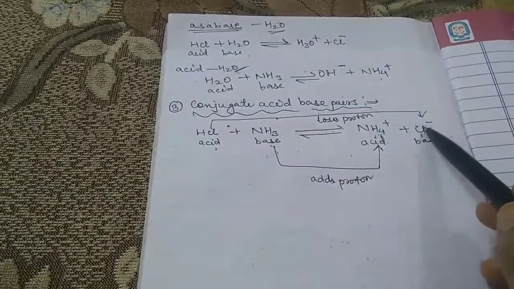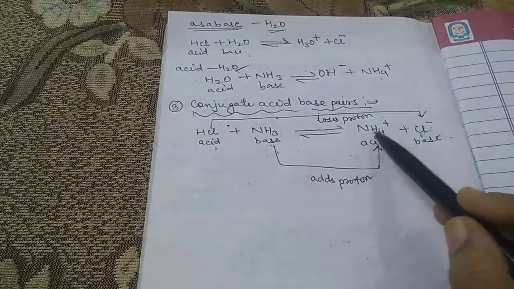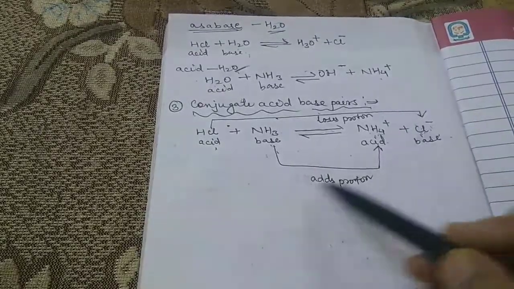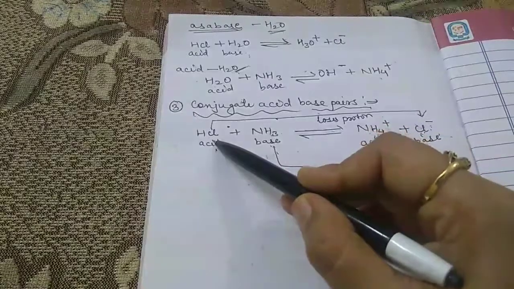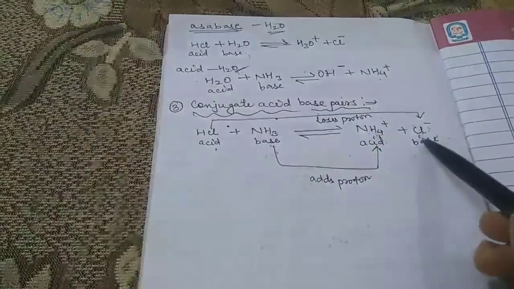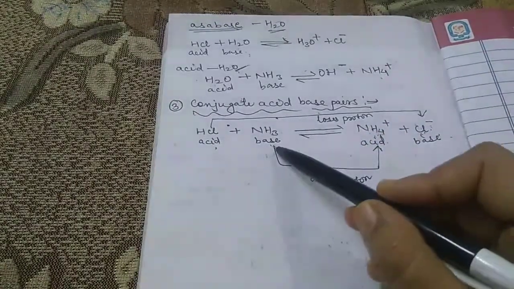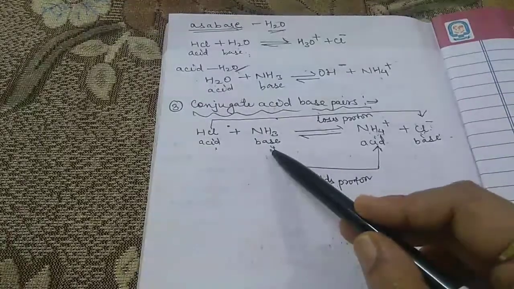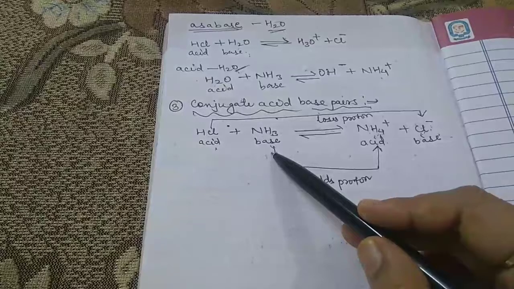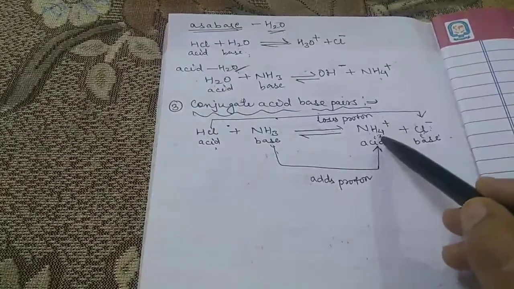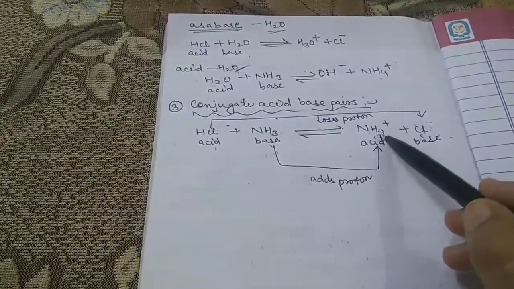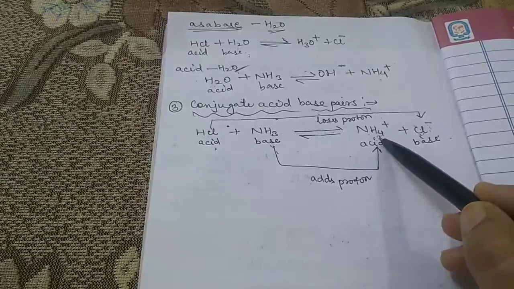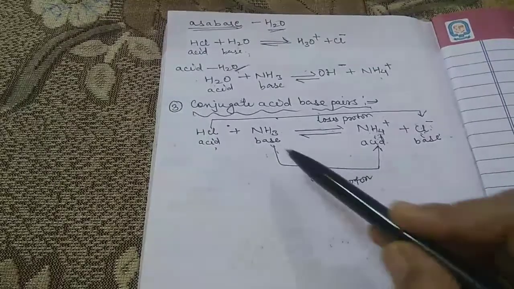This Cl negative ion accepts a proton and becomes HCl in the backward direction, so here it acts as a base. Similarly, NH3 accepts a proton and acts as a base, but it forms the NH4 plus ion, which has a tendency to behave as an acid.